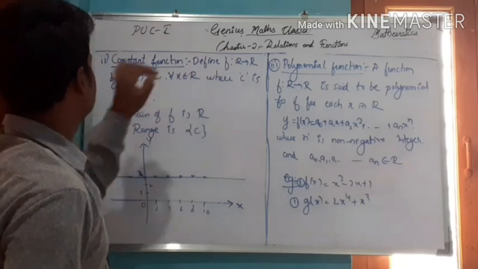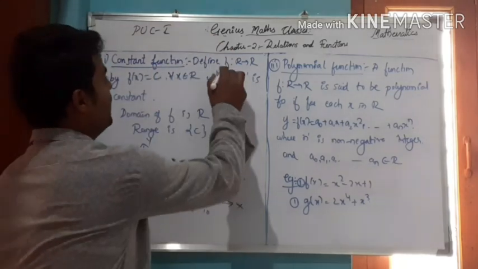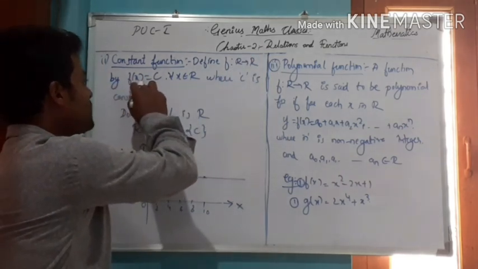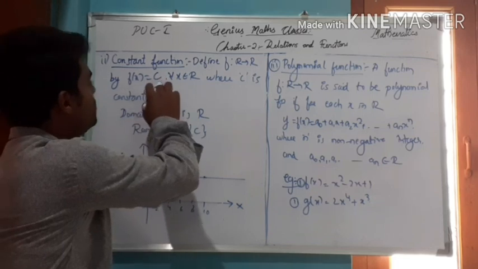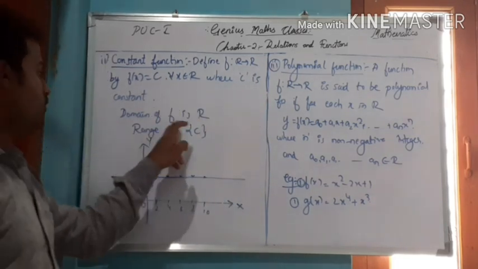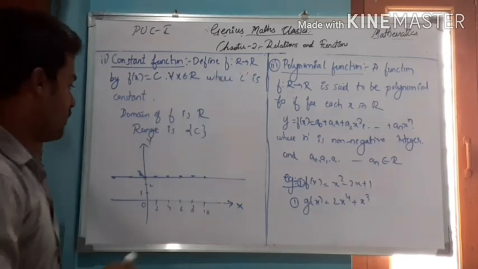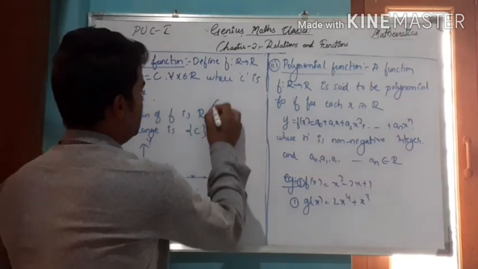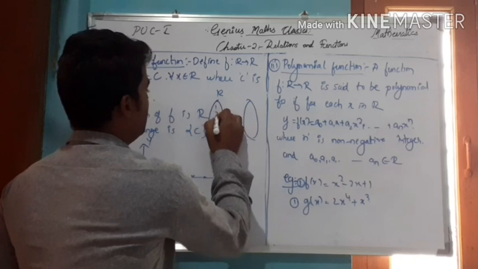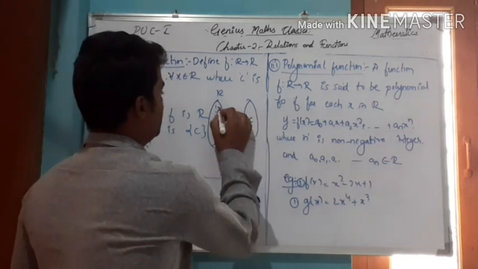Okay. The second function is the constant function. Define f from R to R, which is a real valued function, defined by f of x equal to c for all x belongs to R, and c is a constant. Here the domain of f is the whole of R and the range is c. That means for any value of x, 1, 2, 3, 4, and so on, you will get the value c only.